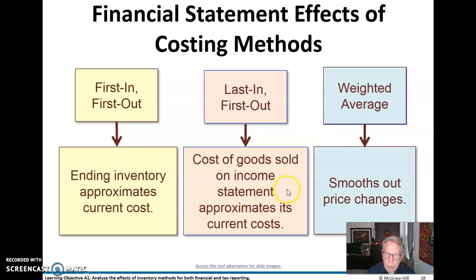LIFO, the cost of goods sold on the income statement, is going to approximate the current costs. Weighted average smooths out the price changes. I've done all three of those in my career, and I think I like weighted average the best. It makes analyzing the costs a little bit easier because it smooths out price changes, which may come to fruition because of some strange things.